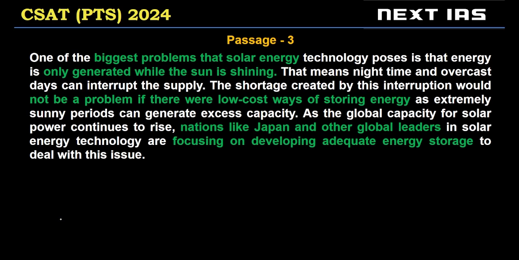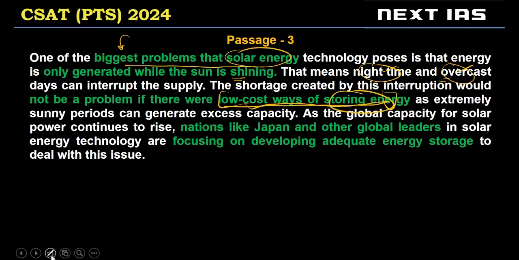All right. Now, in this passage, we are discussing the biggest problem of solar energy, right? Solar energy we can get only when the sun is shining. मतलब जब क्लाउडी स्काई होगा ओवरकास्ट स्काई होगा तब नहीं मिलेगी सोलर एनर्जी, नाइट में नहीं मिलेगी सोलर एनर्जी. Now if there was a low cost way of storing solar energy these problems of nighttime and overcast skies wouldn't be a problem. तो अगर storage of solar energy achieve कर लिया तो challenges in solar energy will reduce.